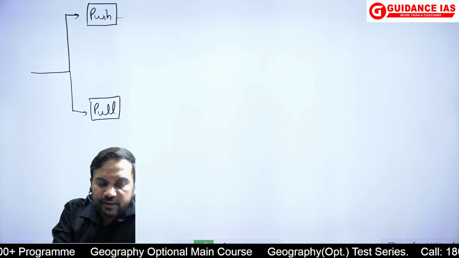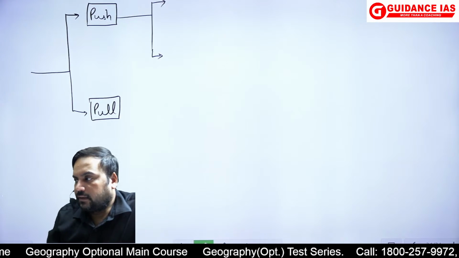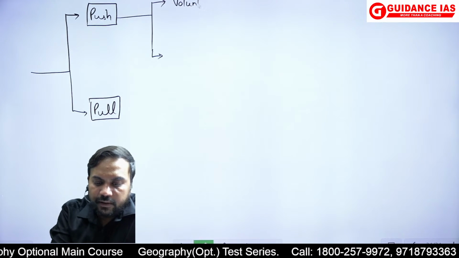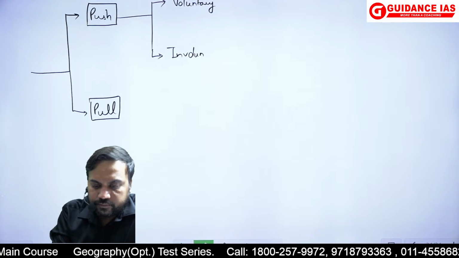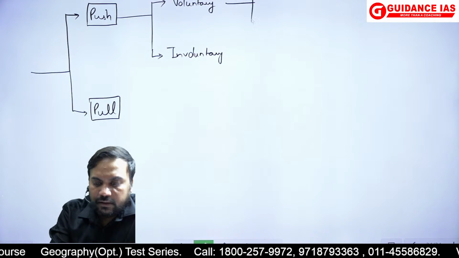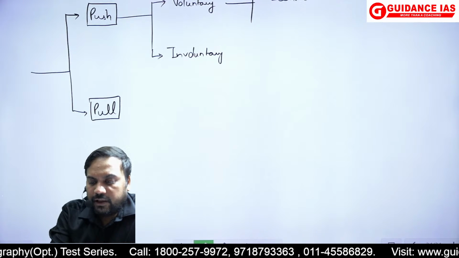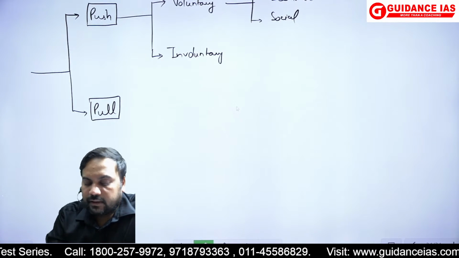तो पुश फैक्टर्स में हम दो तरीके के फैक्टर्स की बात कर सकते थे. And if you talk about the push factors, they can be voluntary factors, they can be involuntary factors. This can be related with economic, it can be related with social. ठीक है.